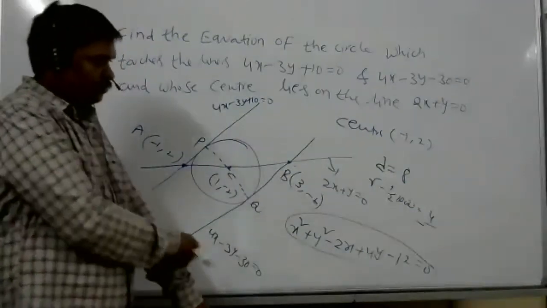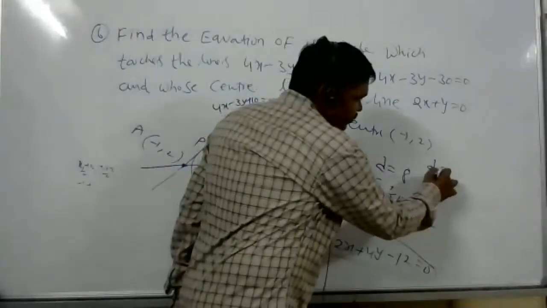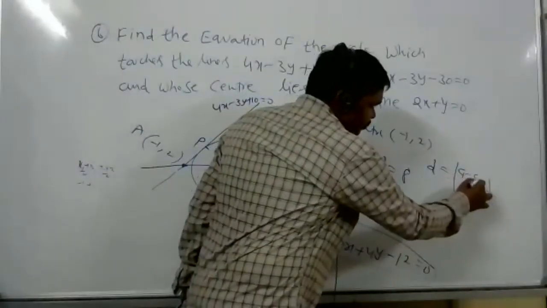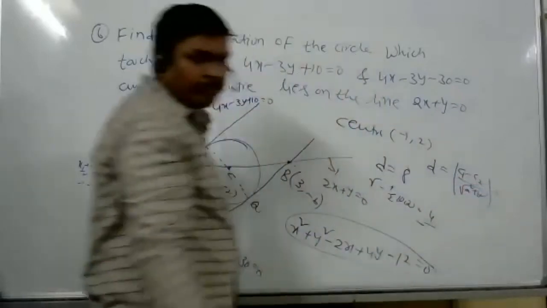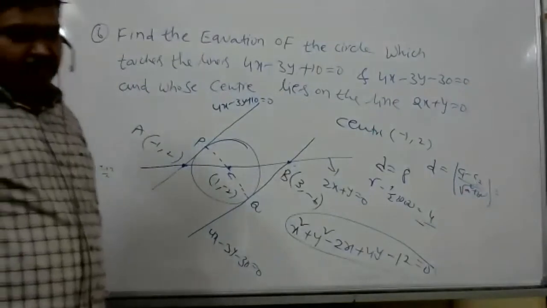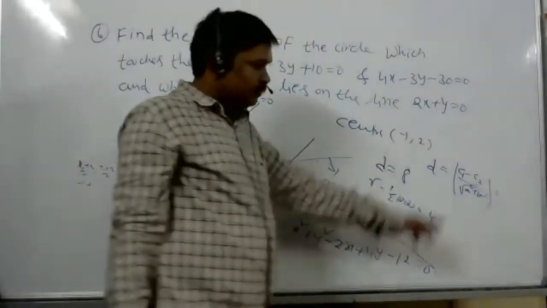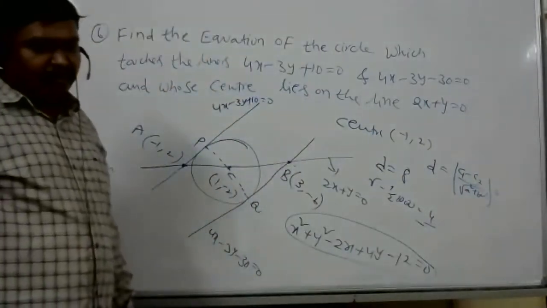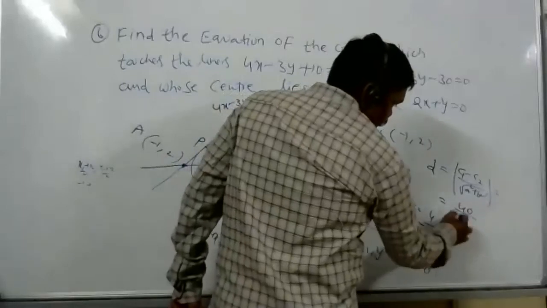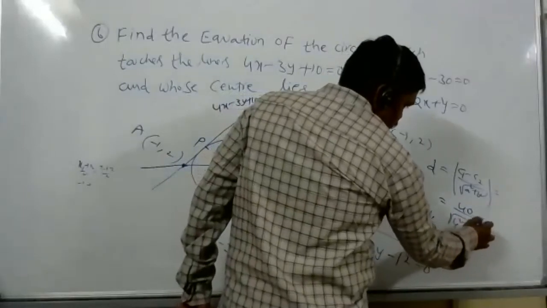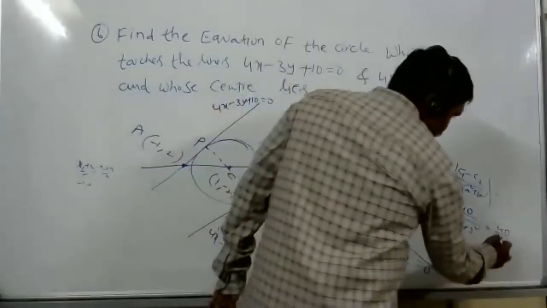So how do you get a radius of 4? Find the distance first. What I did is that we got 10 minus of minus 30, 40, right? 40 upon under root 4 square plus 3 square, 16 plus 9, 25, 5.